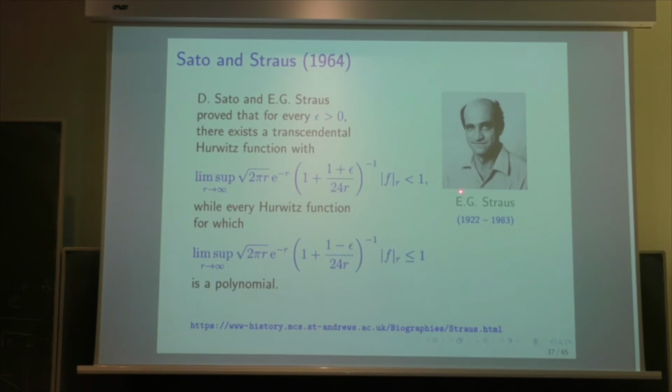So there exists a transcendental function like this, and every Hurwitz function for which the lim sup with minus instead of plus f of r is less than 1 is a polynomial. So this is really very sharp for this problem here.